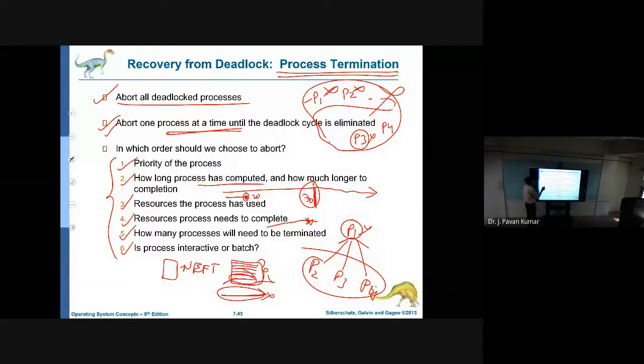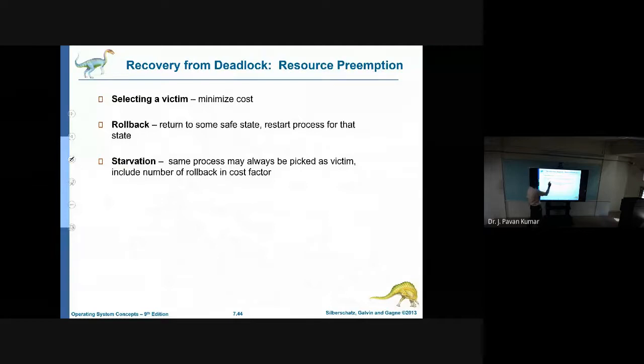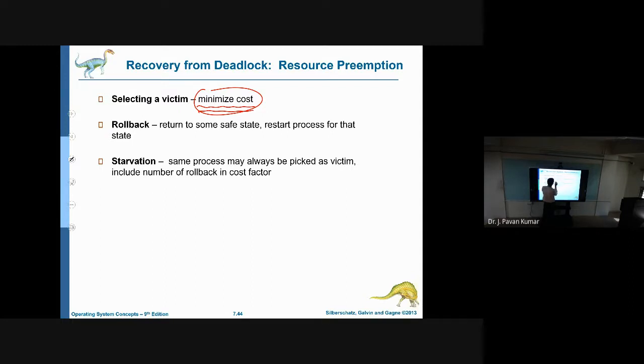So this is about deadlock recovery. These are the issues, like which process to release or which process to terminate, which should have some objective, like minimizing the cost. Next, when we roll back, when we terminate a process, the system we have has to be made a safe state.